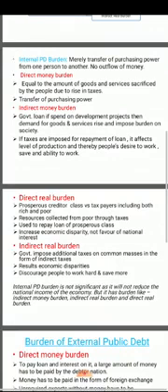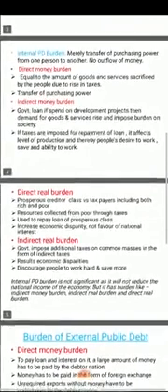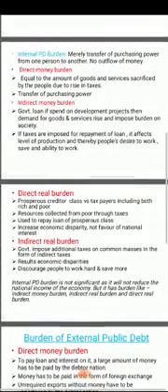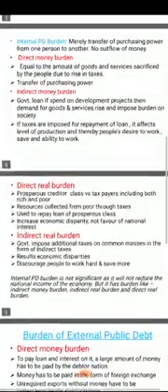Now, if taxes are imposed for repayment of loans, suppose the government imposes taxes on the people of the domestic territory to repay loans, then what will happen? It will affect the level of production, because the people's desire to work, save and ability to work will reduce, because they are doing hard work, but the government is imposing taxes on them to repay its loans. So the desire of the people to work, save and produce more will definitely reduce. These burdens are known as indirect money burden.